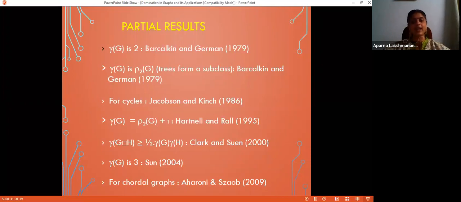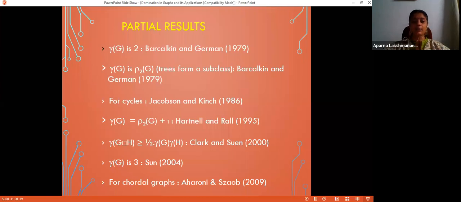That is what Clark and Suen proved. Now you can try to find a constant C greater than 1 by 2, which moves towards the settlement of the conjecture, such that gamma of G box H is greater than or equal to C into gamma of G into gamma of H.